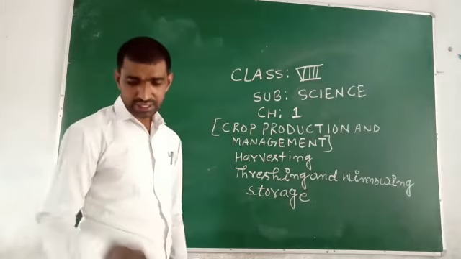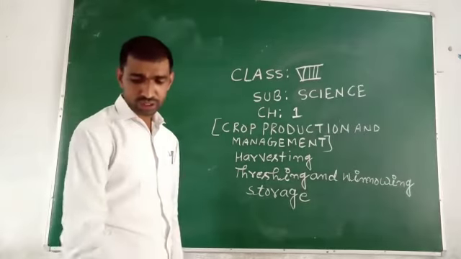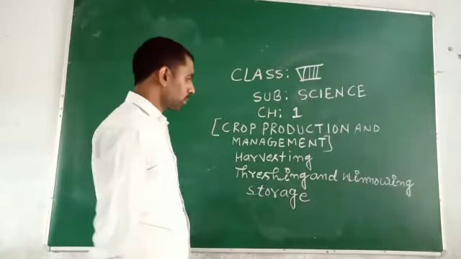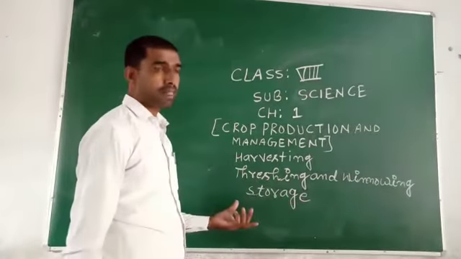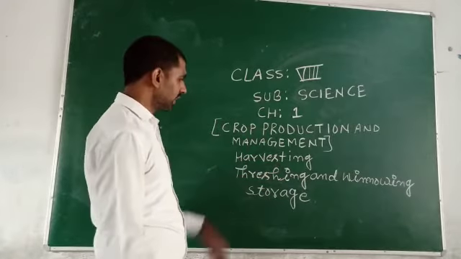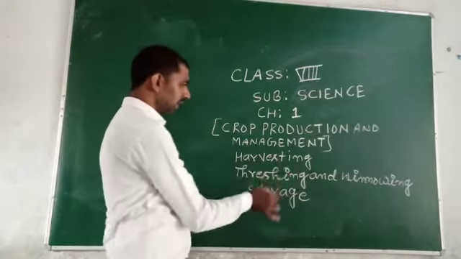The produce can be made available throughout the year and transported to different places easily by the process of storage. So this is my explanation of chapter 1: harvesting, threshing and winnowing, and storage.